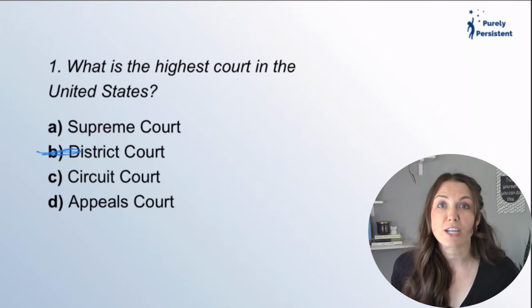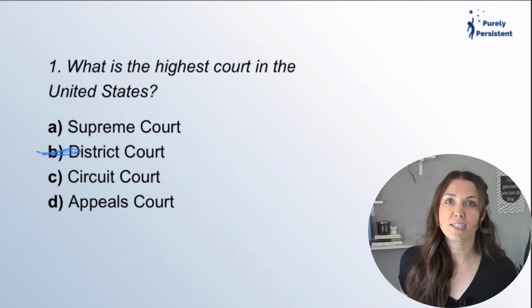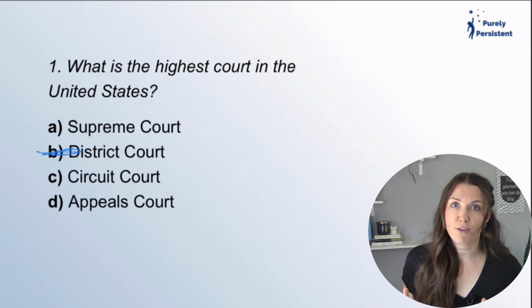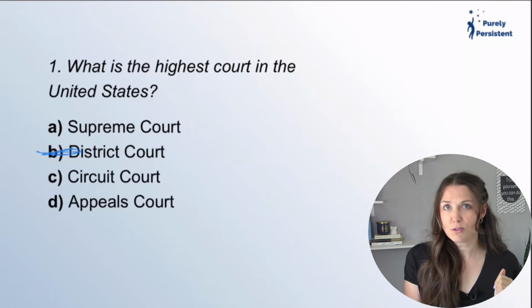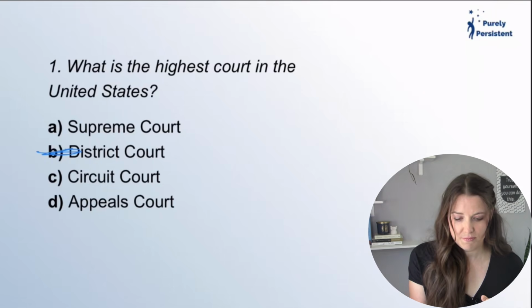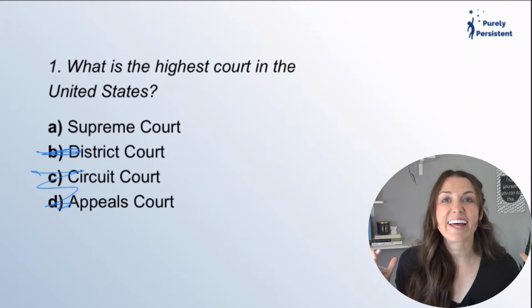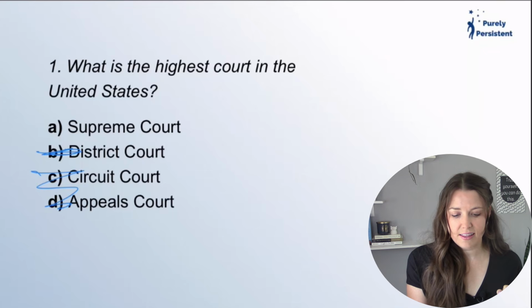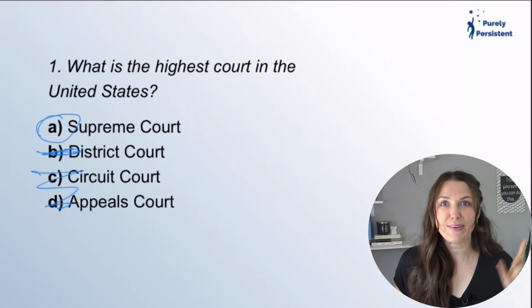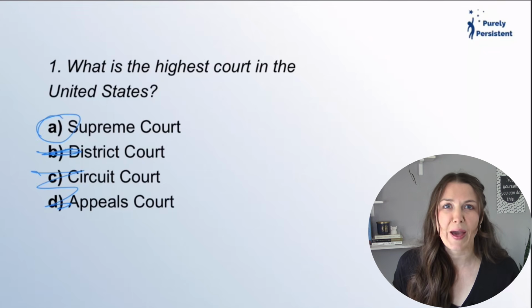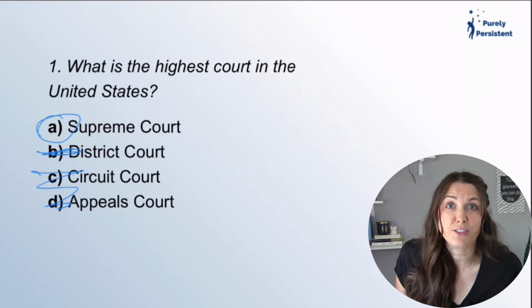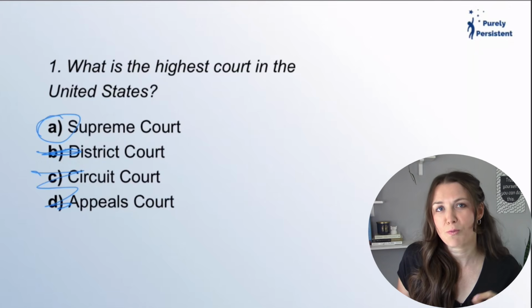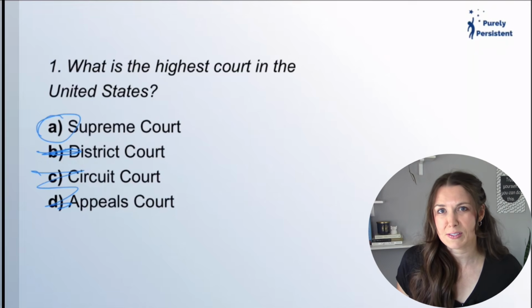Next, we have the circuit court. And the circuit court is really considered the first level of the appeals court. So circuit court and appeals court are kind of like the same thing. And then ultimately the highest is the Supreme Court, which very few cases actually work their way up. It's also where things in the Constitution or maybe bills or laws are challenged, okay? That is the Supreme Court of the United States.